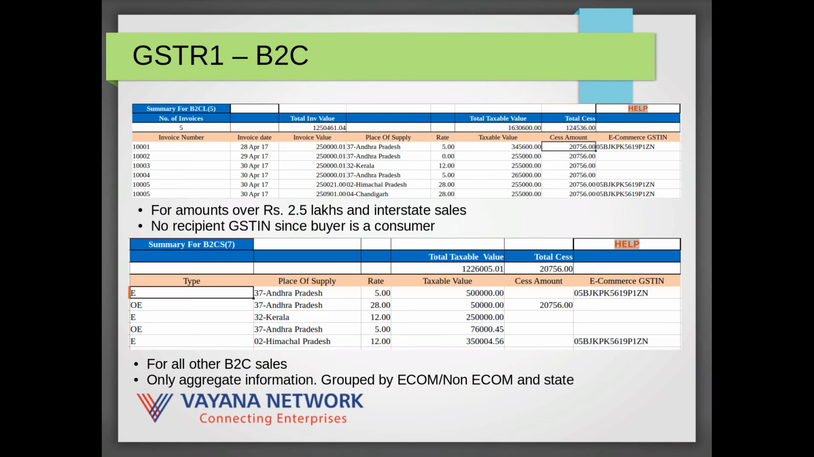And there is B2CS or B2C small. In this particular case, you don't need to capture or upload every individual invoice. You need aggregate information grouped by the state or the place of supply and whether it's an e-commerce or non-e-commerce transaction. And you just need to report the aggregate numbers for B2C small sales.